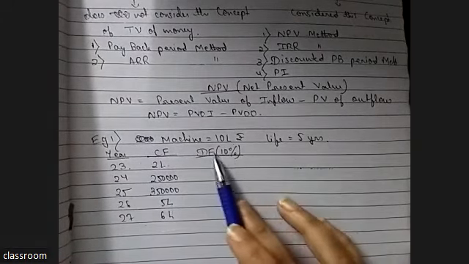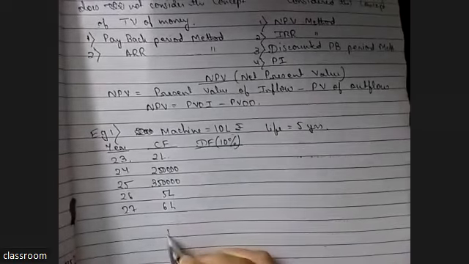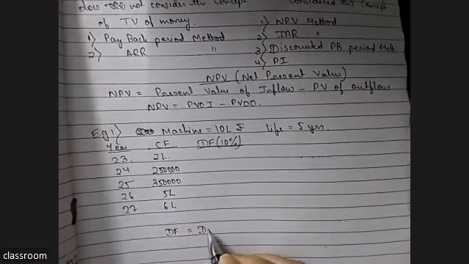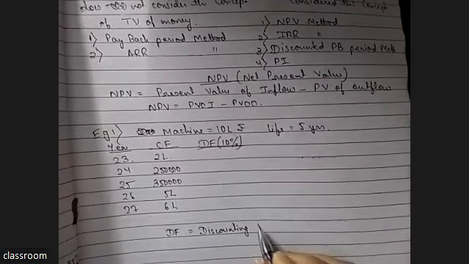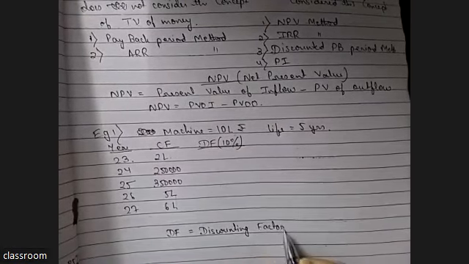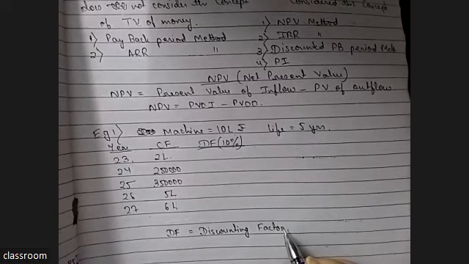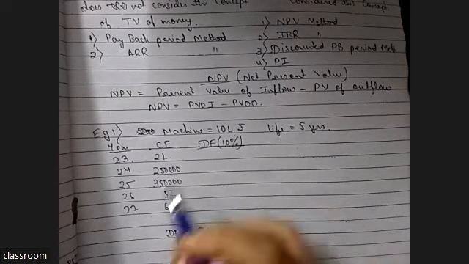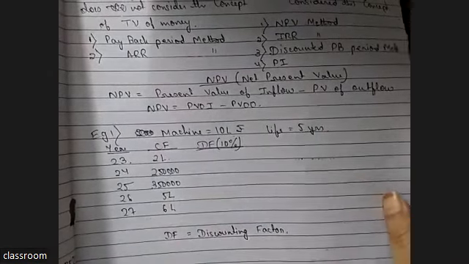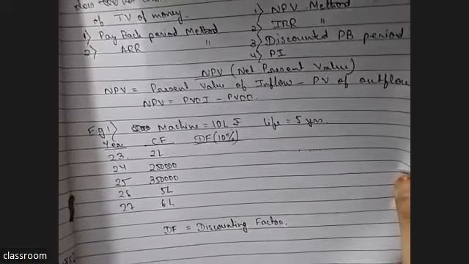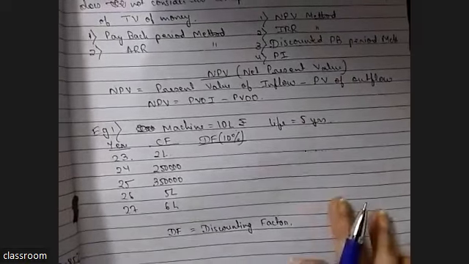Now, what is DF? DF is discounting factor. Ma'am, can you explain what NPV resembles? Like how it is helping for capital budgeting? I am telling you. You know present value of inflow, then I will escape. Yes, ma'am. So tell me first, what is DF?